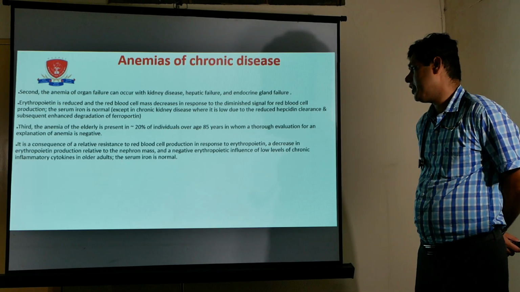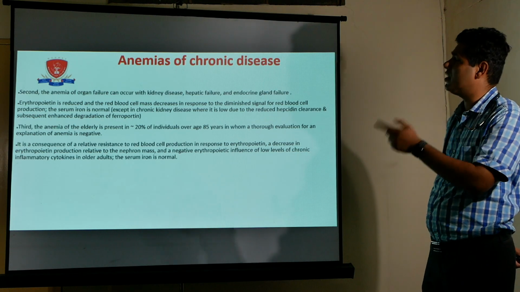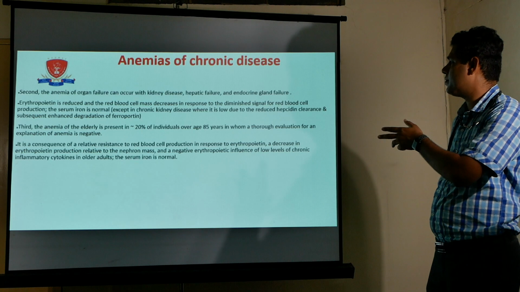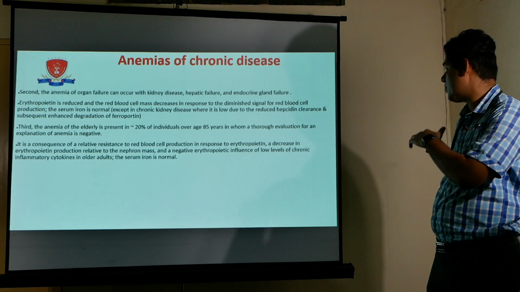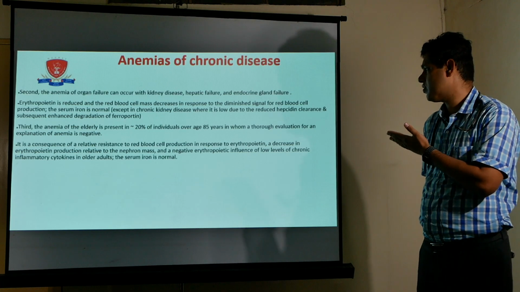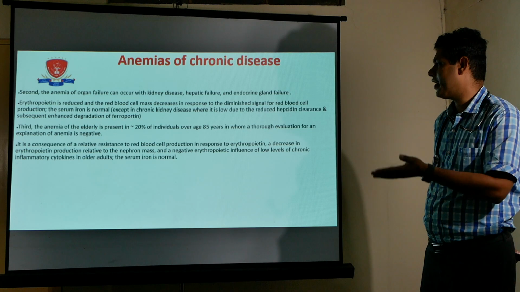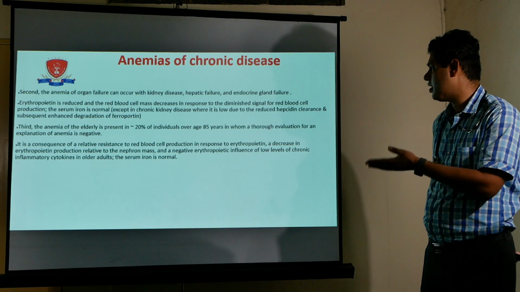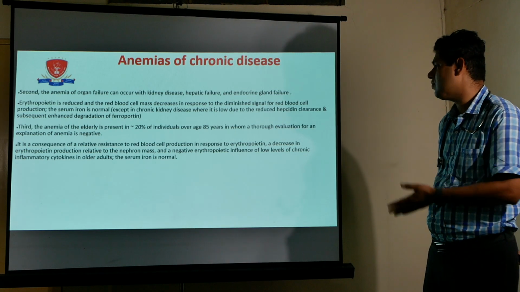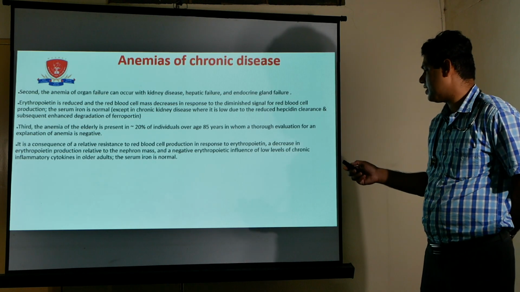Third, the anemia of the elderly is present in 20% of individuals overall. So this anemia of chronic disease is commonly seen in the elderly patient, in 20% of individuals over the age of 85 at the time of diagnosis. This anemia is a consequence of relative resistance to red blood cell production in response to erythropoietin, a decrease in erythropoietin production related to nephron mass, and the negative erythropoietic influence of low levels of chronic inflammatory cytokines in older adults. Here, serum iron is normal.